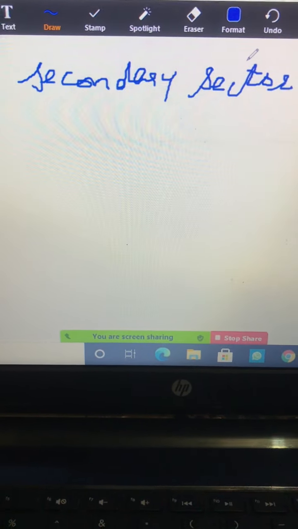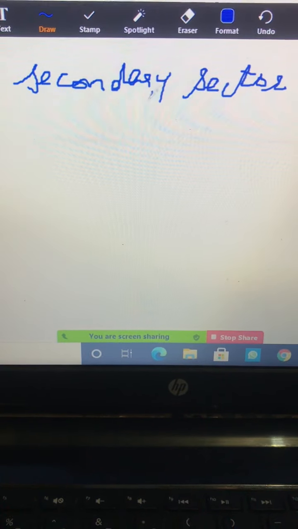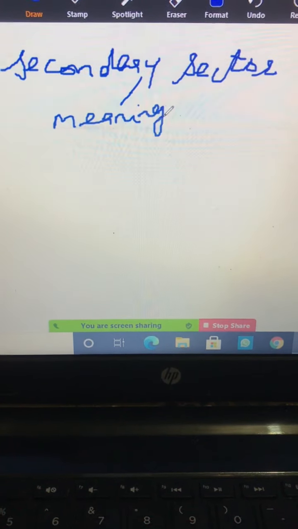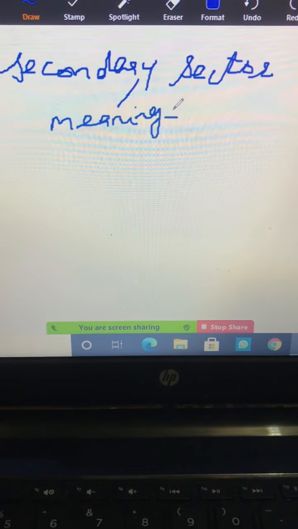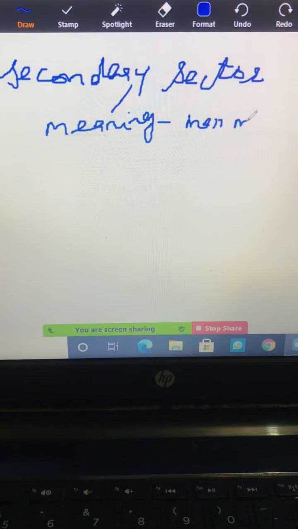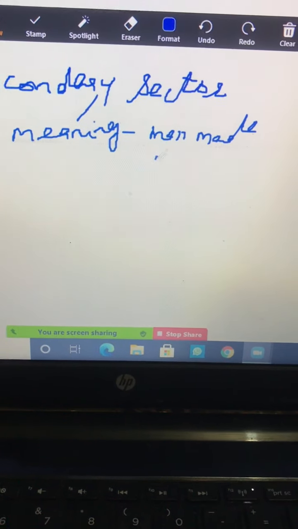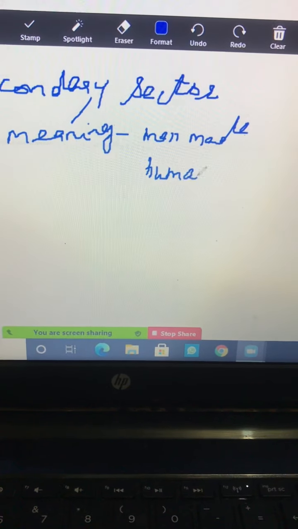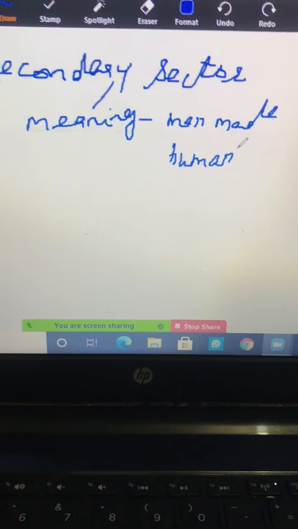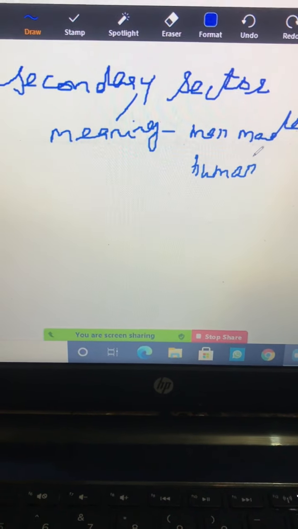To start with secondary sector, I am here to tell you what is the meaning of secondary sector. Secondary sector is a sector which is dependent upon man-made factors, human factors. What are these human factors? It means I am going to make use of human being as a main factor in that. Anything which is manufactured by human beings comes in secondary sector.